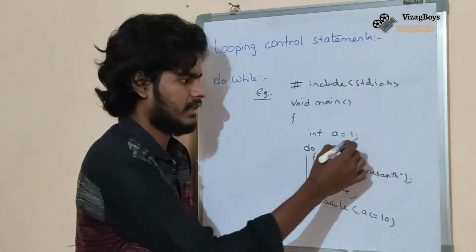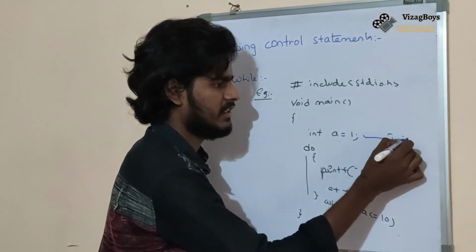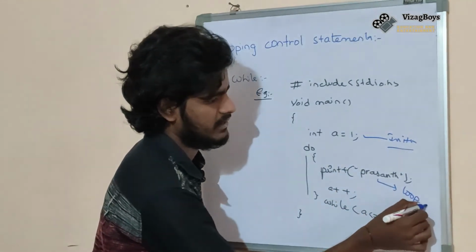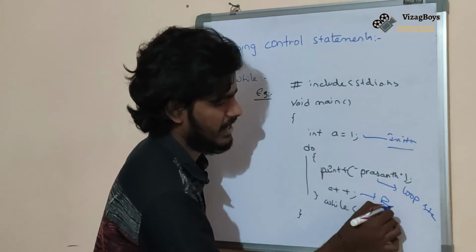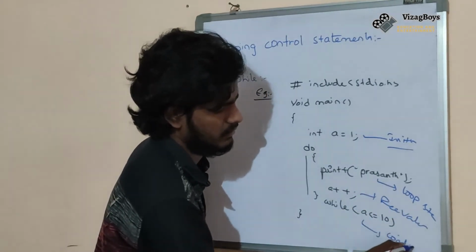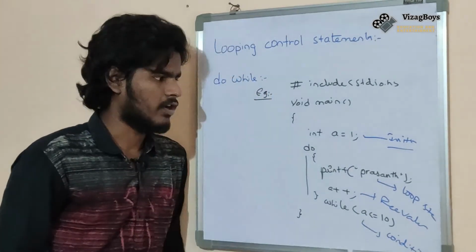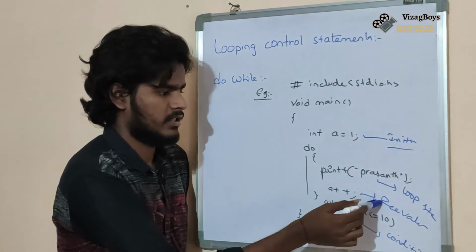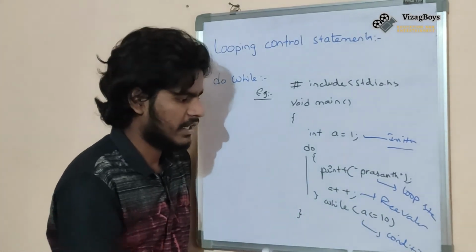Okay, here it is the initialization, the loop statements, the revaluation, the condition. Okay friends, first it will check the initialization, then it will execute the loop statements and revaluation, then after it will check the condition.